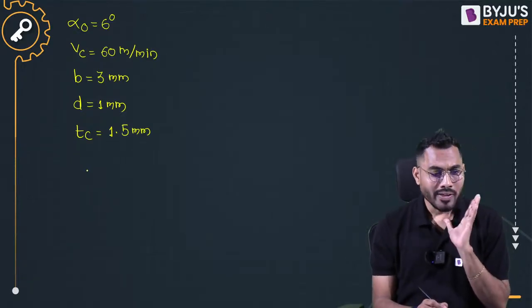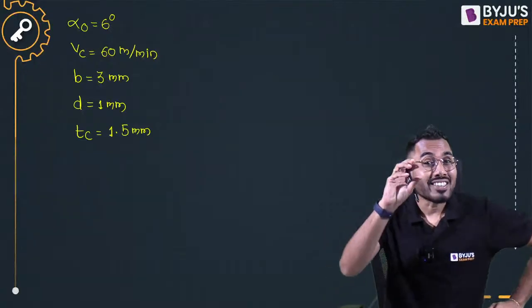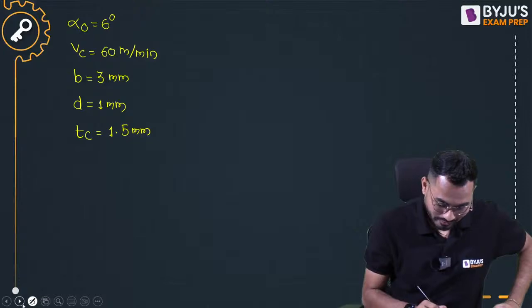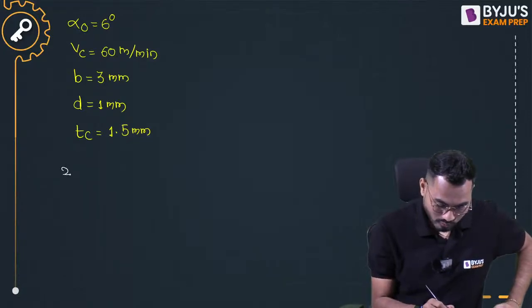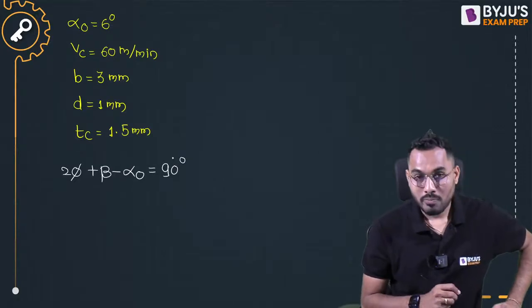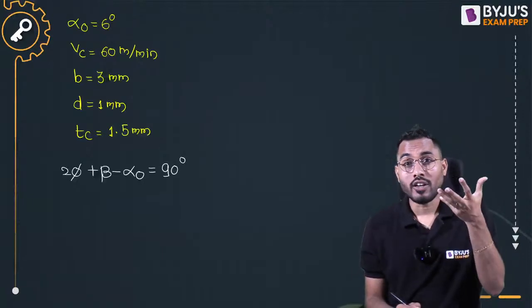Now, minimum energy condition. What is the minimum energy condition for Merchant? Merchant has developed one equation, called Merchant's equation for minimum energy, and that is very famous. That is 2 phi plus beta minus alpha 0 equals exactly 90 degrees. Yes. And we are interested in calculating the coefficient of friction mu.